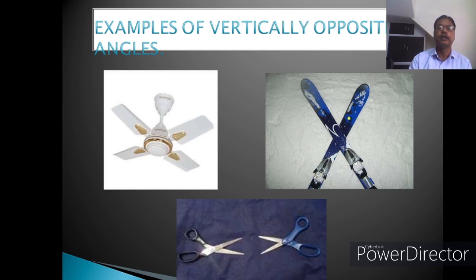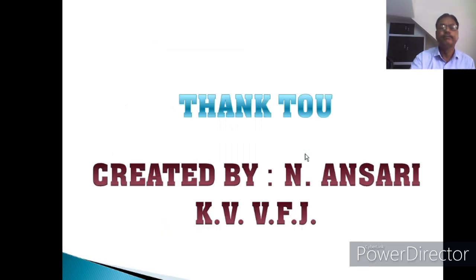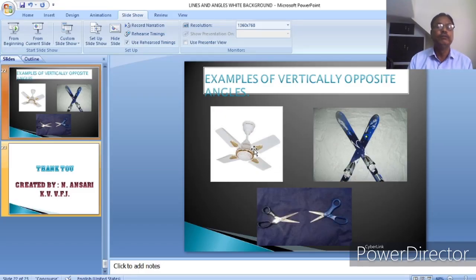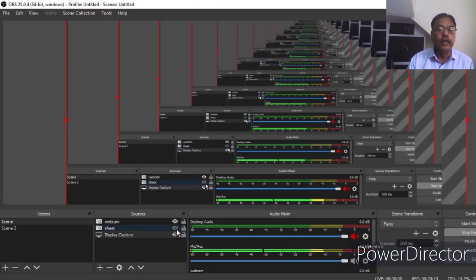Understand? Now, these are the examples of this figure shows the vertically opposite angles. You can see here fan, scissors, and these are the pens, etc. Understand? Now, so vertically opposite angles we have already seen. Now we are coming on the problems or theorem based on vertically opposite angles.